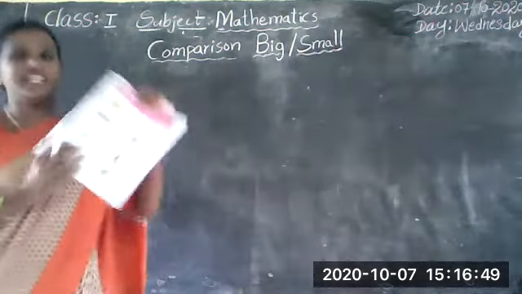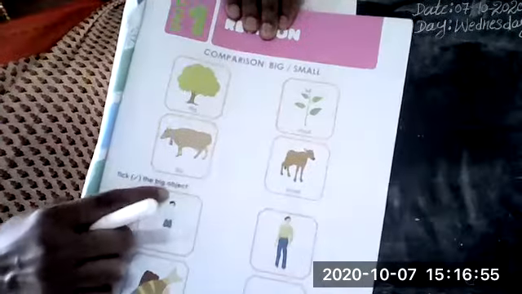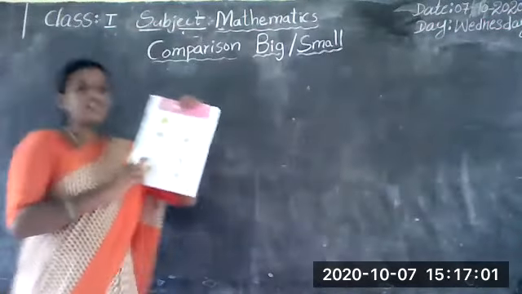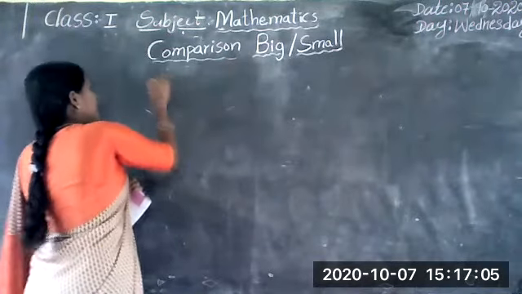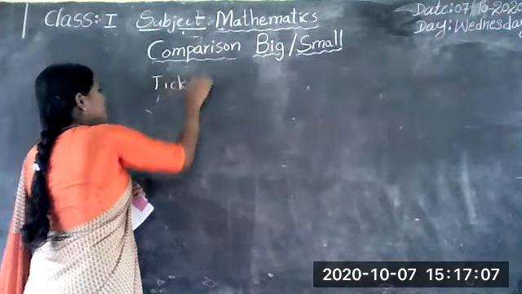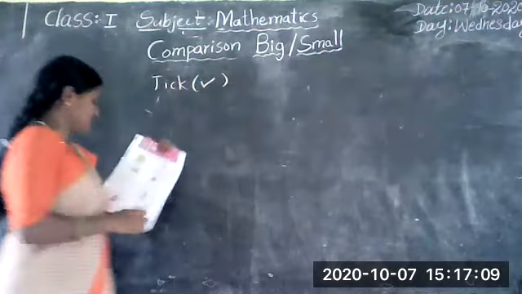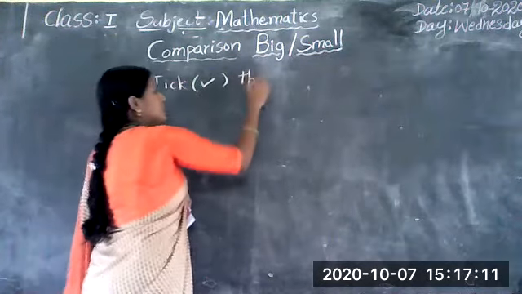In the first sentence, take the big object. What is this? Take the big object. Here, what are the things there? Here, persons are given. The first picture is a boy.